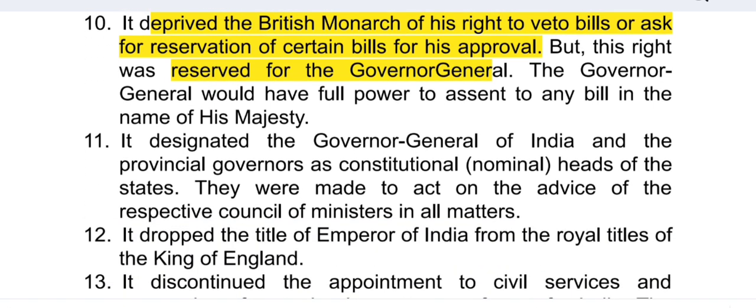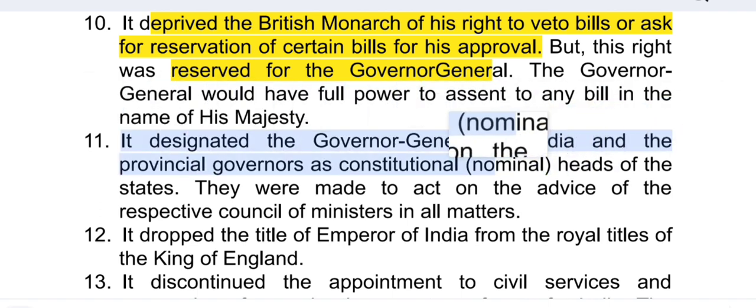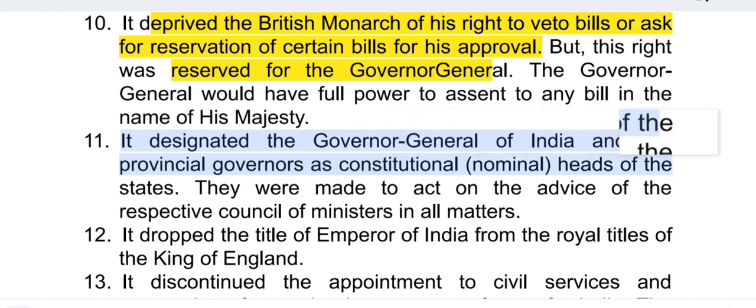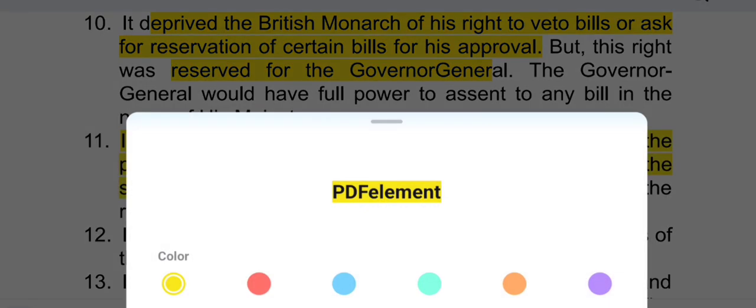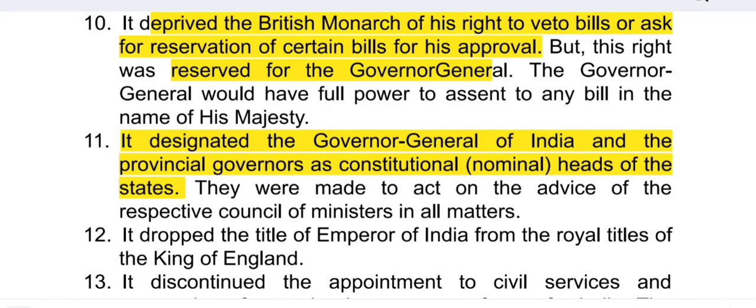Next, it designated the Governor General of India and the Provincial Governor as constitutional, that is nominal heads of the state. Very important. This act designated Governor General of India and the Provincial Governor as the constitutional or nominal head of the state. They were made to act on the advice of the respective Council of Ministers in all the matters. So, they were made to act on the advice of Council of Ministers in all the matters.